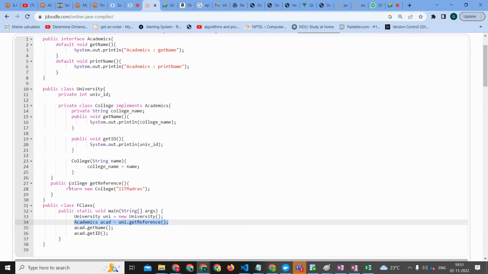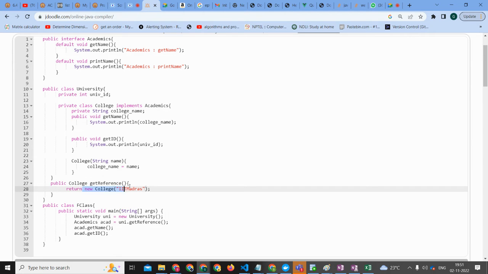For the university, we go to this get reference method, right? Correct. Here we return the object of the college, a new object of the college with IIT Madras.